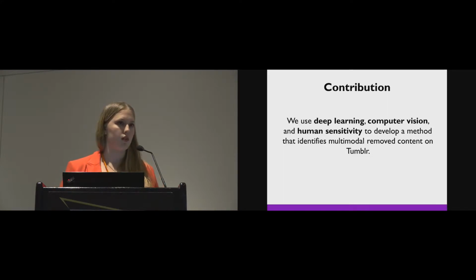So let's unpack some of the words that are on this slide. Deep learning leverages neural networks, and recent advancements in this field have allowed scientists to be able to explore latent relationships in text and images.